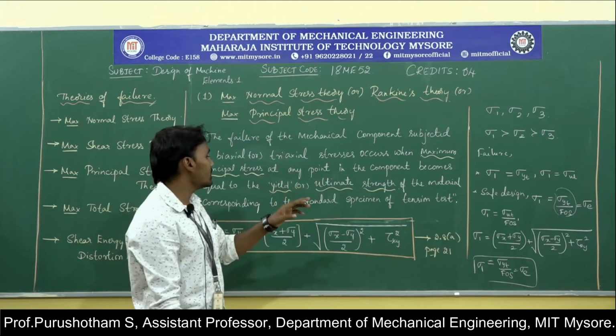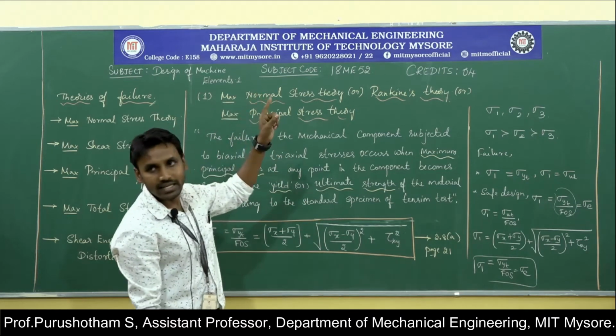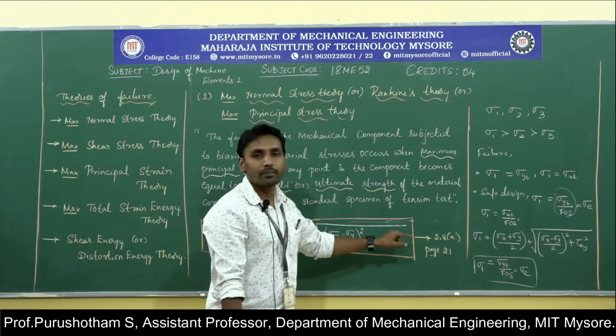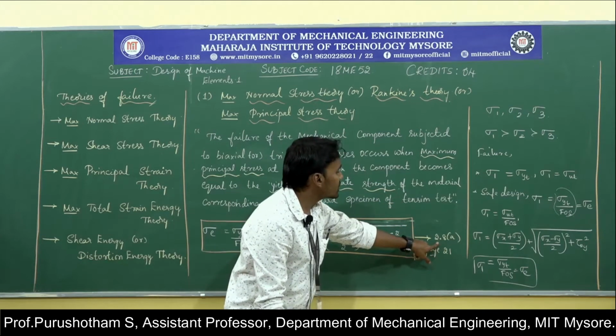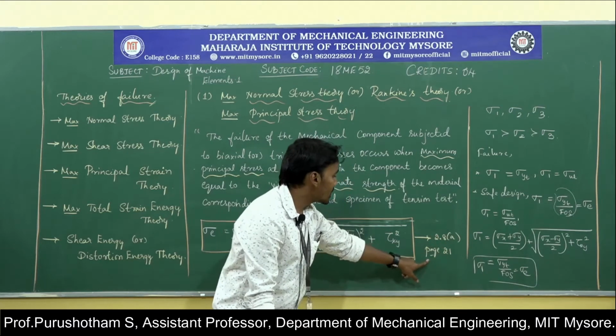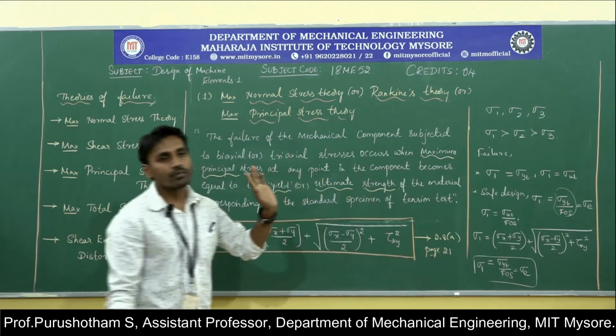This is the standard equation for the maximum normal stress theory, which is available in our data handbook, Mahadevan and Balbir Reddy. The equation number is 2.8a, present on page number 21.